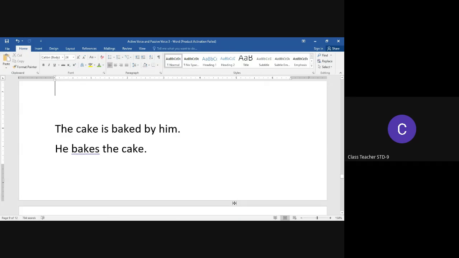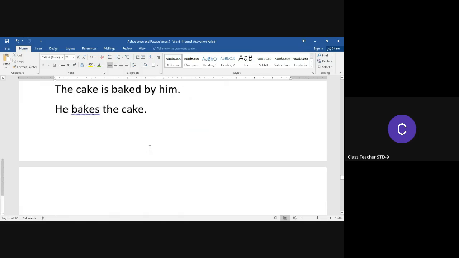We have some other examples. The cake is baked by him. Now this sentence, the helping verb is indicates simple present tense. The main verb is baked and it takes the V3 form because the sentence is in passive voice. When we transform from passive voice to active voice, we have he bakes the cake. You will observe the sentence is in simple present tense now because we had the helping verb is, which indicates simple present tense.